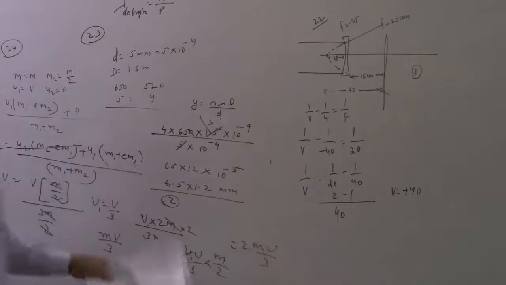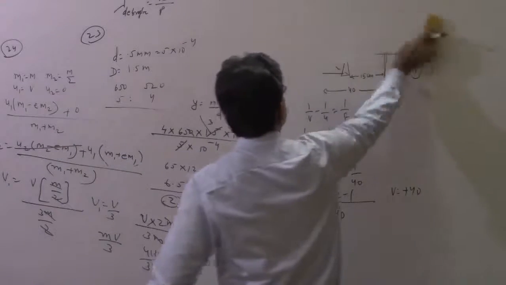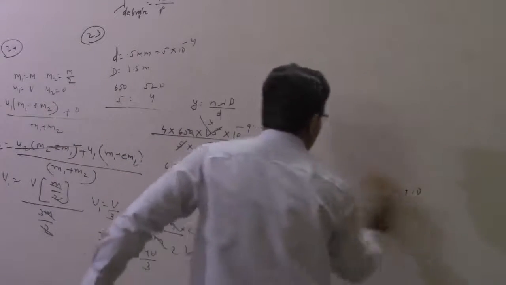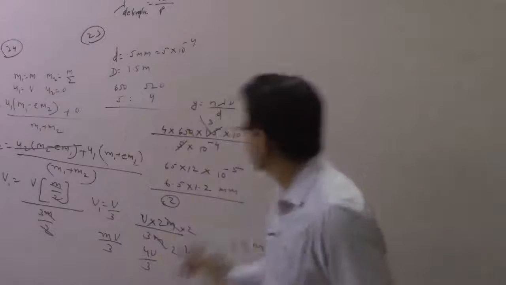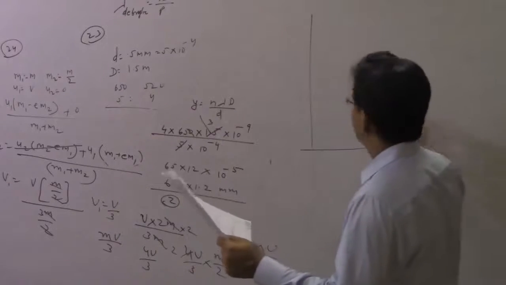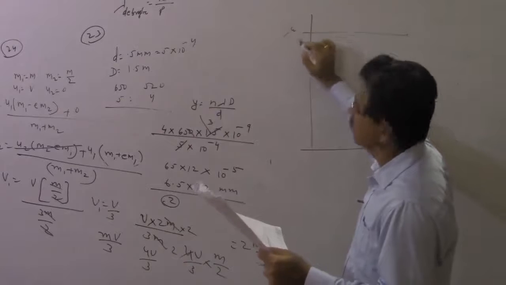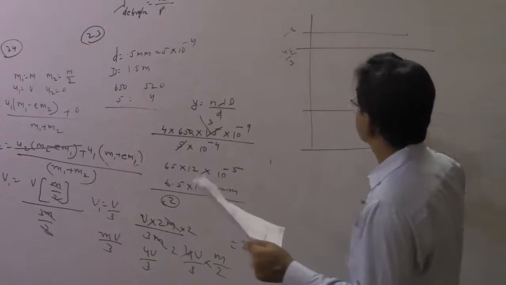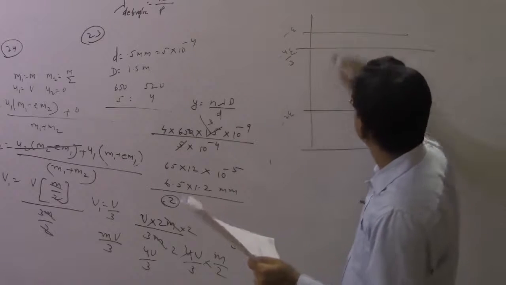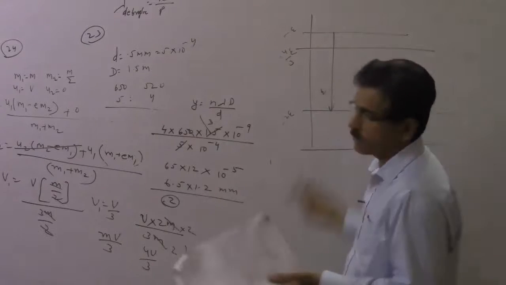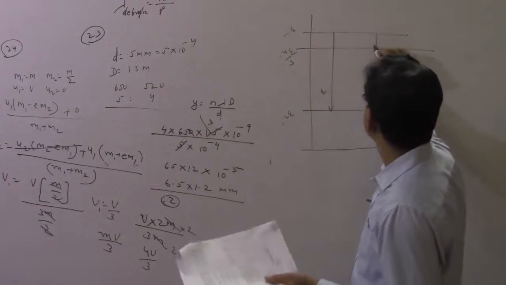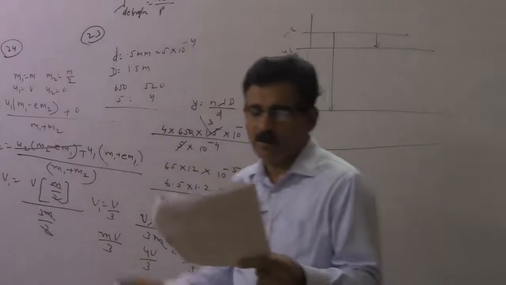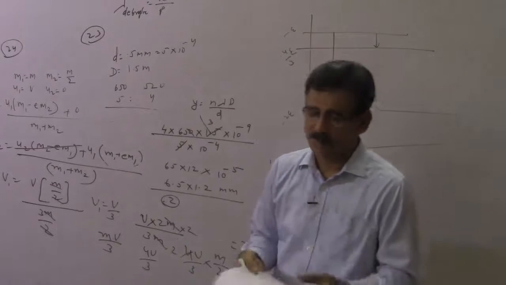The next problem is again a factual problem which I would not like to dwell into. Very simple problem. I do not know why it was asked. Minus E, here it is minus 4 by 3 E, and here it is minus 2E. The change that takes place from here to here will be E. The change that takes place here will be equal to E by 3. So anybody factually can pick up the answer, it will be 1 by 3.